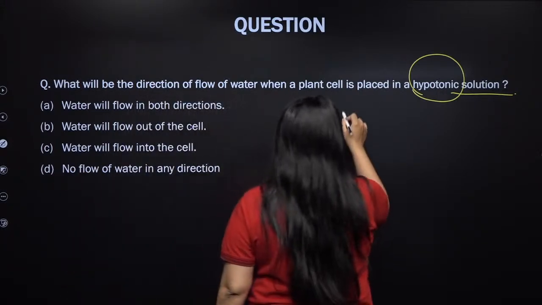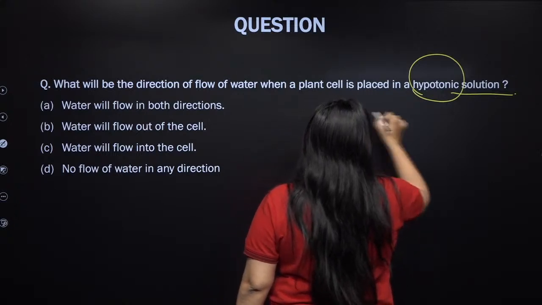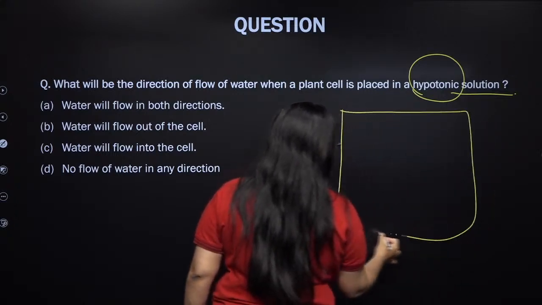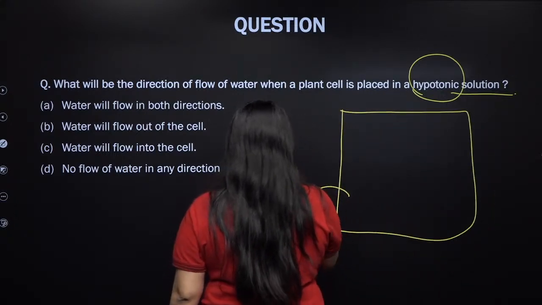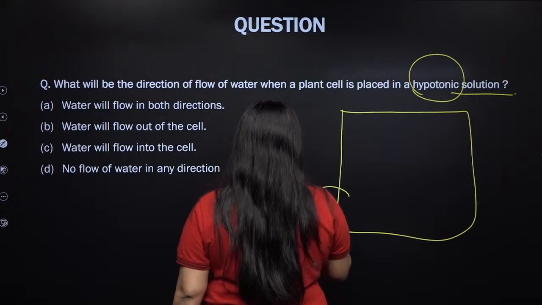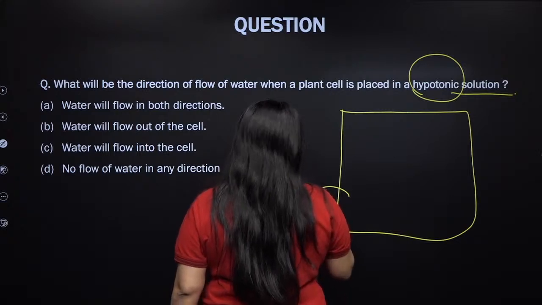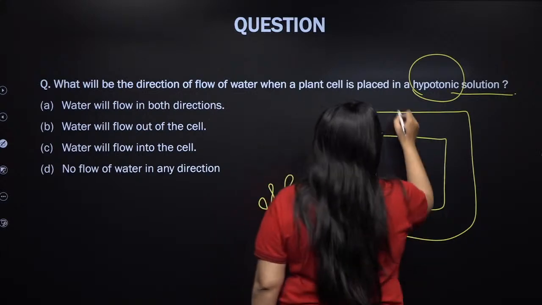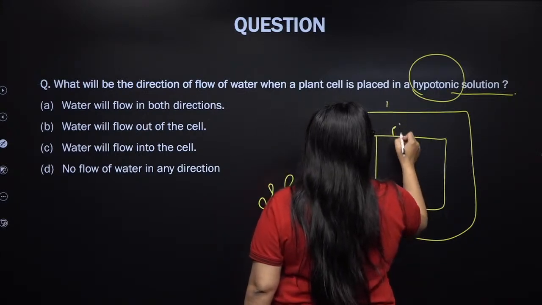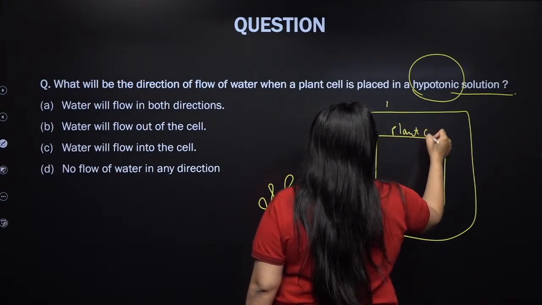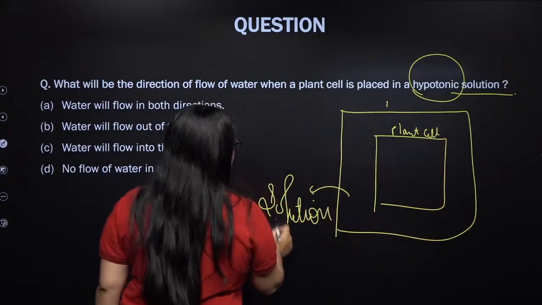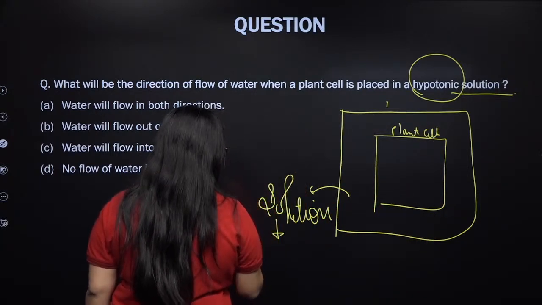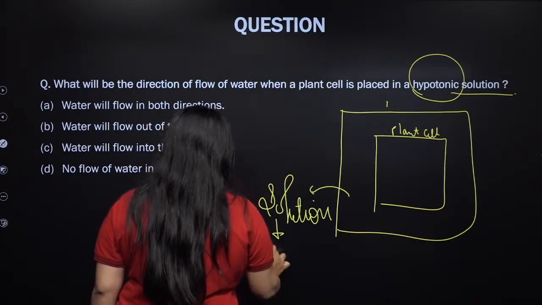So let's see this. Let's say this is your solution, and this is your plant cell inside the solution. Now we are saying that the solution is hypotonic.